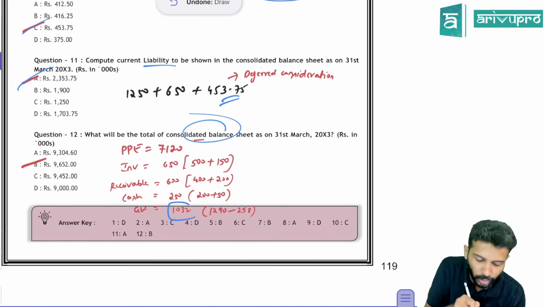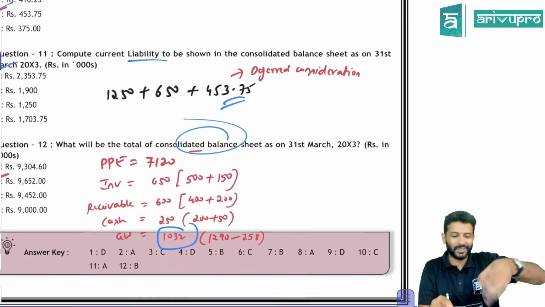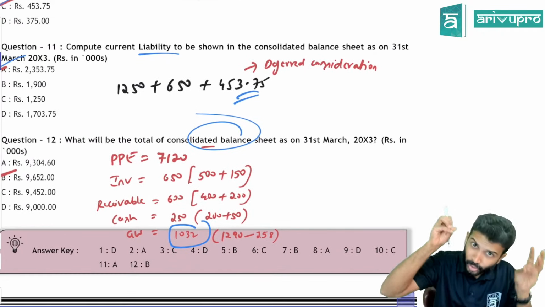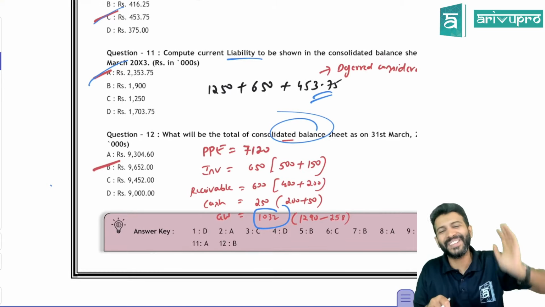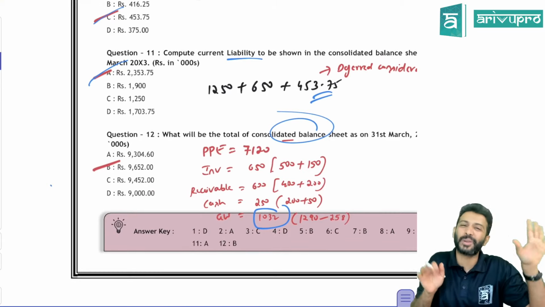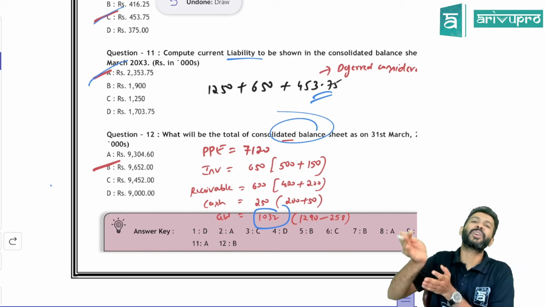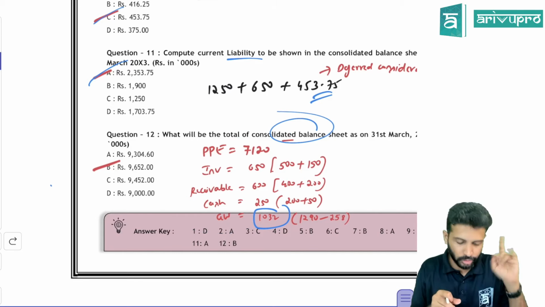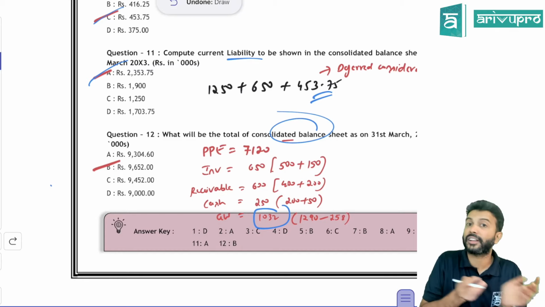Do not forget to put up the goodwill. So normal problems, if they ask you, these are very straightforward questions. You'll do it comfortably. But now they've asked the whole consolidated balance sheet only. But as a small MCQ question like this, they're asking the total. So you'll have to visualize and be careful. Some small errors can happen over here. So be careful, like goodwill not being considered and all.